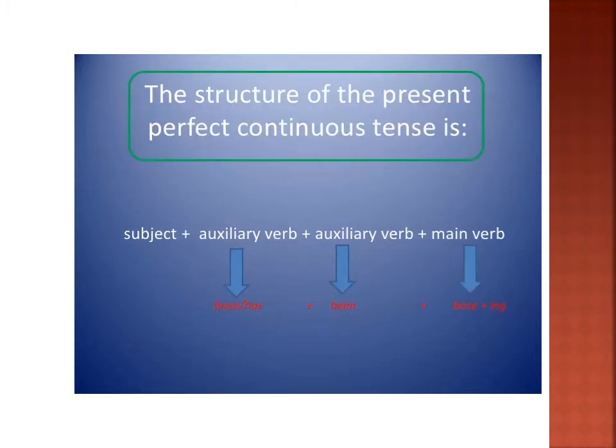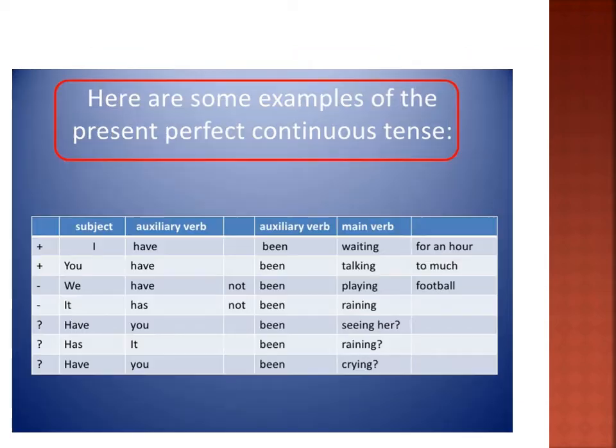Now let us see the structure of the present perfect continuous tense. Here you can see, all of you can see, children: the first is subject, plus auxiliary verb, plus main verb. Now what is meant by auxiliary verb? The words have and has, and the second auxiliary verb is been, and the main verb is base word plus ing form. I'll show you with examples to make you understand in a bit.